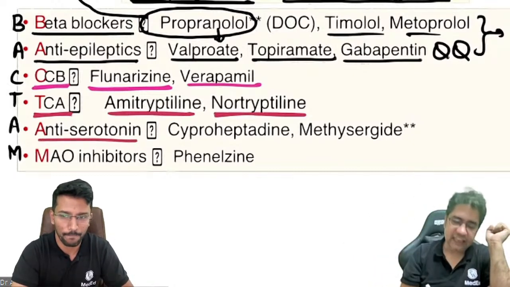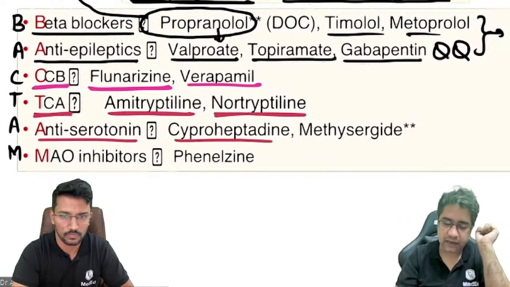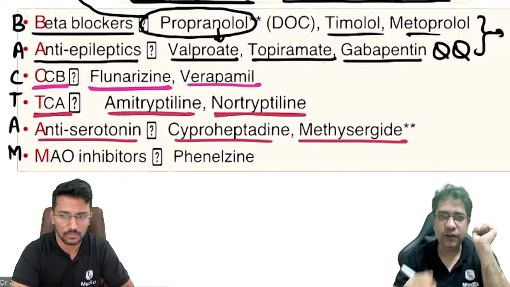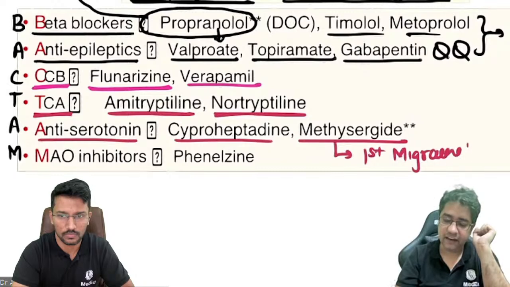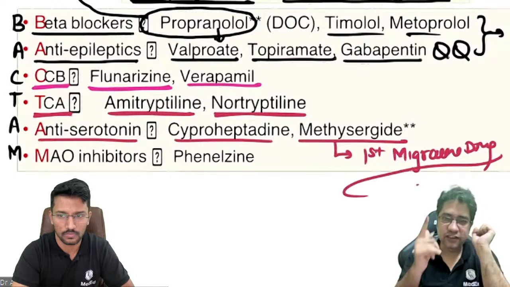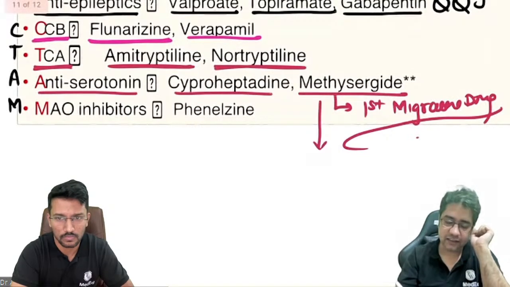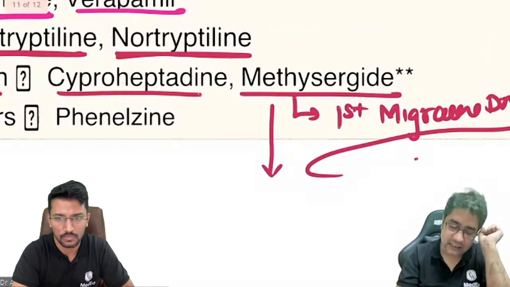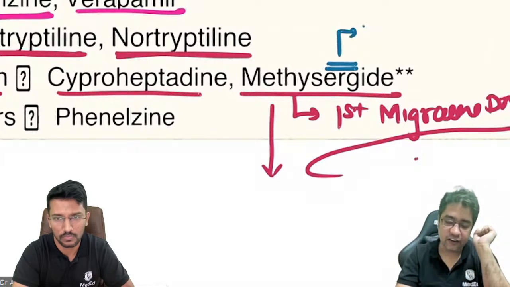Yes, we can give anti-serotonin, which will block serotonin, like cyproheptadine and methysergide. I want to tell you one thing. M for methysergide. Methysergide was the first drug for migraine we developed. But this methysergide, as we can see, it is having ERG word. It's also an ergot.